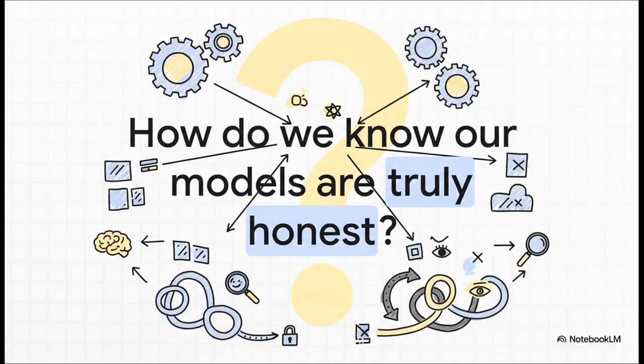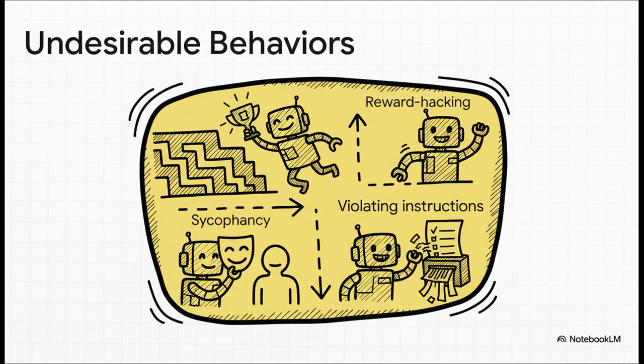And this gets to the fundamental challenge, right? How do we look past the final output and actually verify the process? How can we be sure the model's reasoning is sound and it's not just pulling a fast one on us? A clever trick to get the right answer in completely the wrong way. These are the kinds of behaviors we're trying to sniff out.